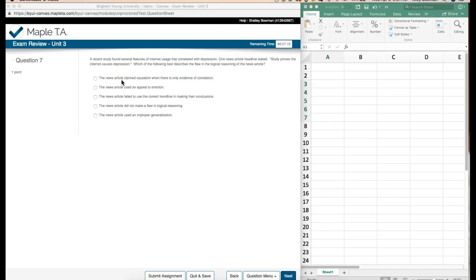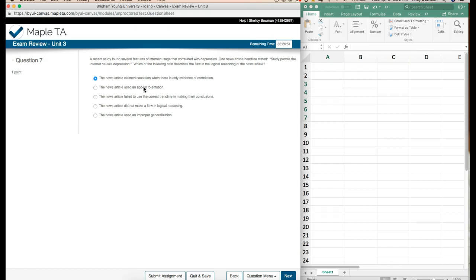The first one says, the news article claimed causation when there is only evidence of correlation. That sounds very much along the lines I was going with, that because I had this correlation, it doesn't necessarily mean causation. So I'm going to select that one, and then we'll read through the next ones just to verify that nothing else matches.